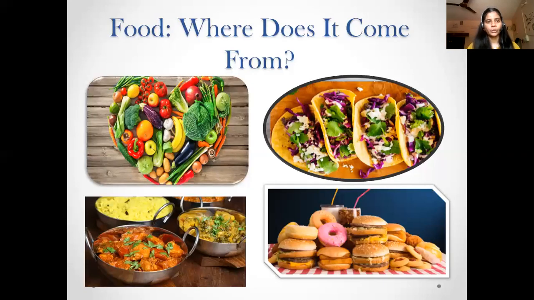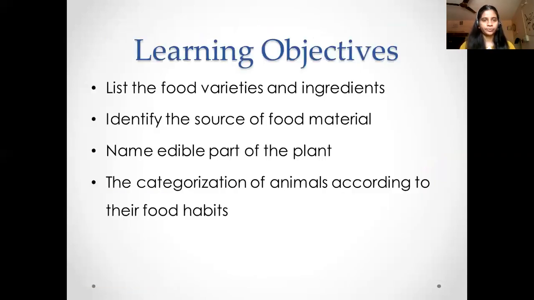So, before we start with the topic, let us know the learning objectives for this chapter. We are going to list the food varieties and the ingredients. We are also going to identify the source of the food material. We are going to name the edible parts of the plant. And we are also going to categorize the animals according to their food habits.